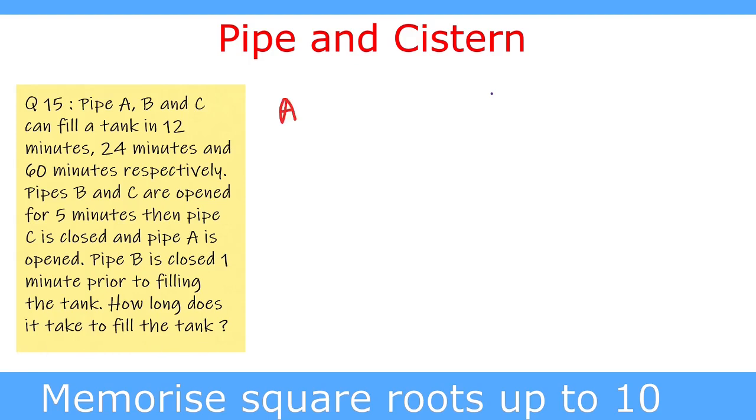Pipe A fills the tank in 12 minutes. Pipe B fills in 24 minutes and pipe C fills in 60 minutes.